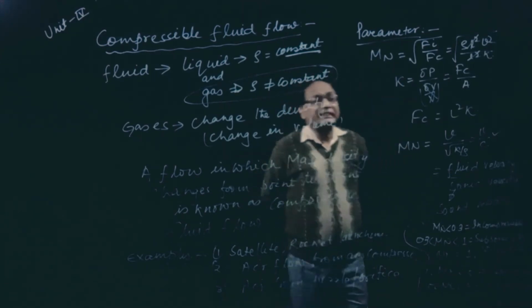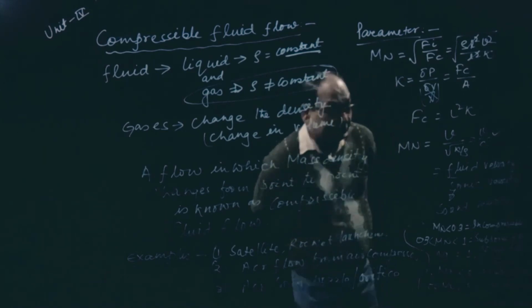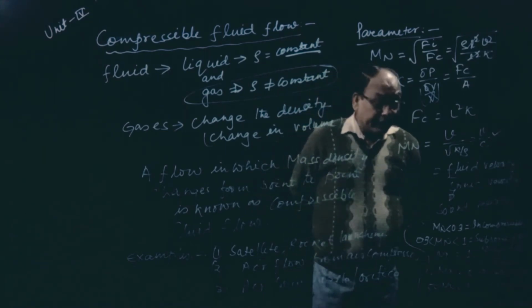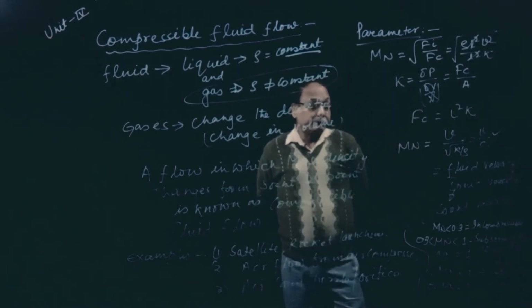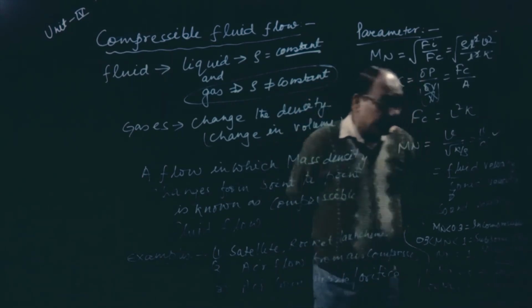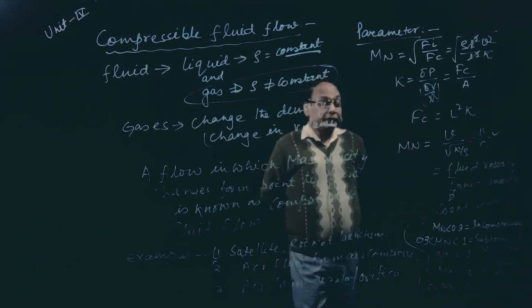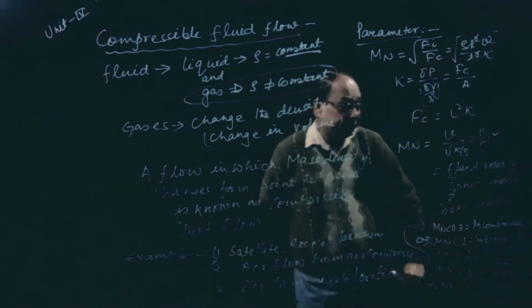If Mach number is greater than 1 and less than 5, it is supersonic flow. Mach number greater than 5 and less than 9 is hypersonic flow. So these are the different classifications of compressible flow.